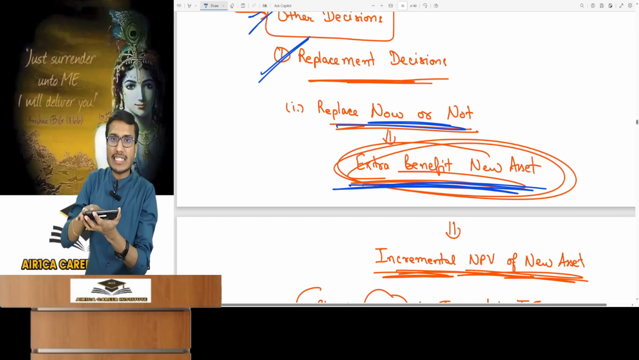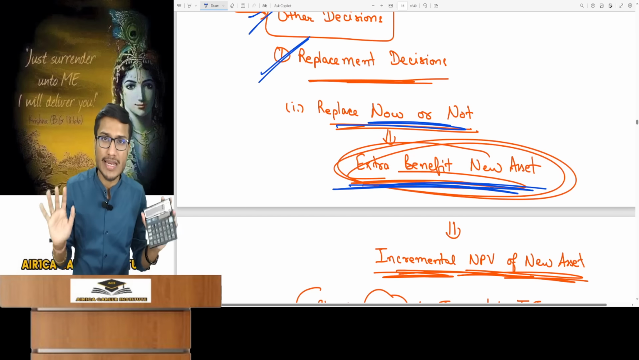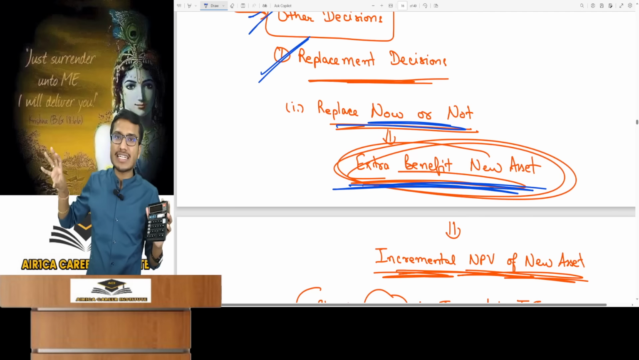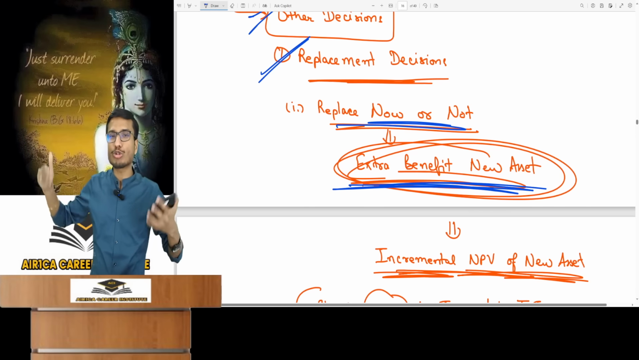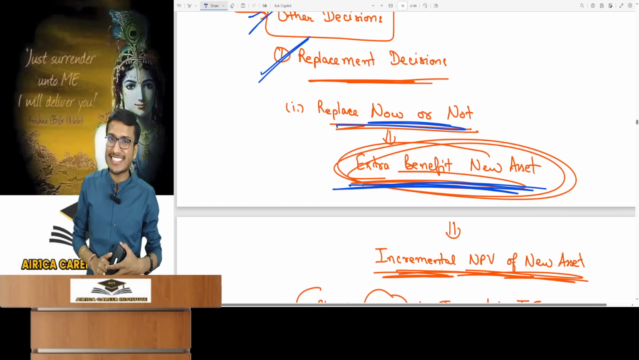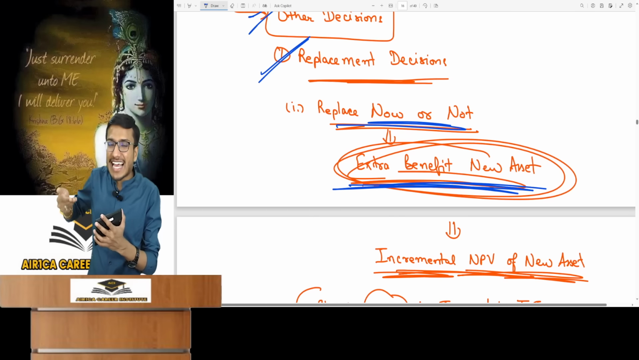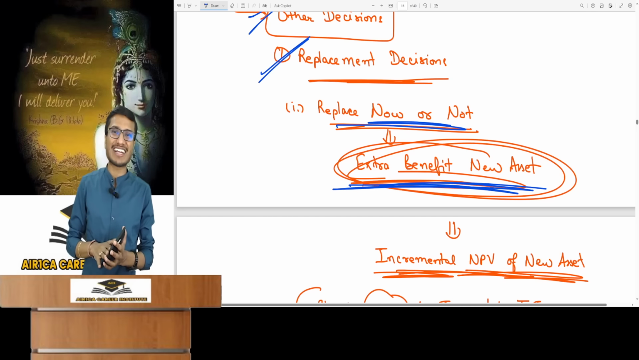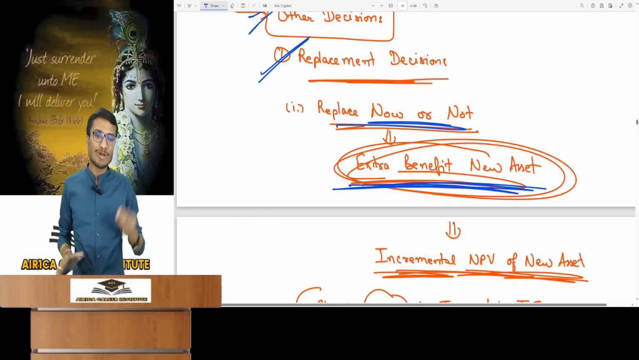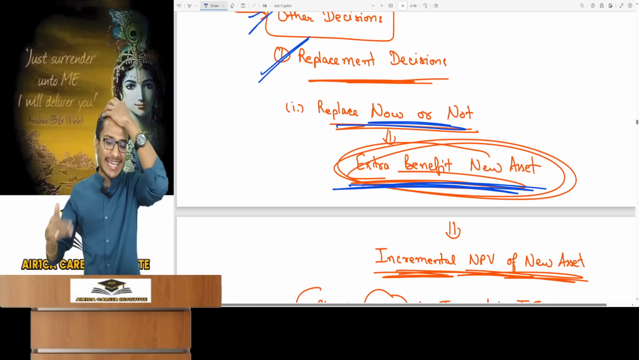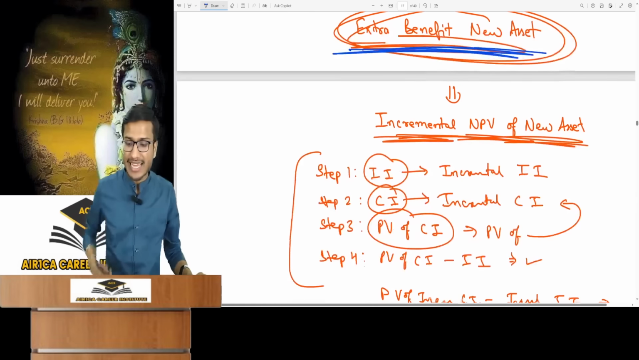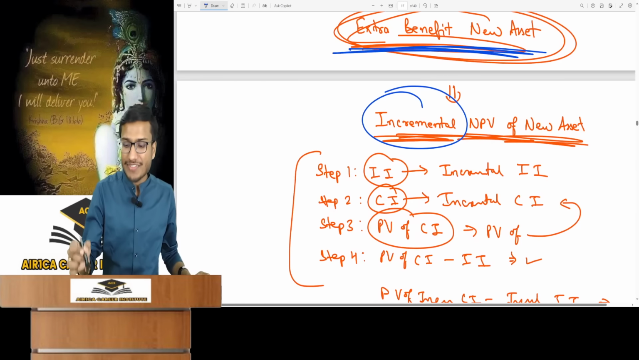Without replacement, the old machine still sells 10,000 units annually, right? If I calculate the normal NPV of the new machine, it will consider sales based on 15,000 units. Normal NPV takes total cash inflows. The new machine's extra benefit is only for 5,000 units, if you have felt this. So you have to look at the extra benefit, the extra cash flow. The extra is called incremental and benefit means NPV.